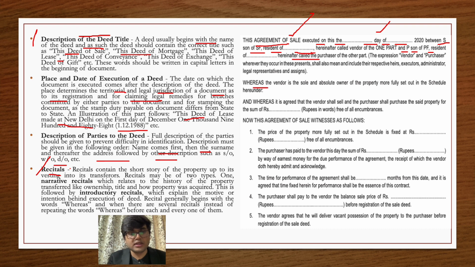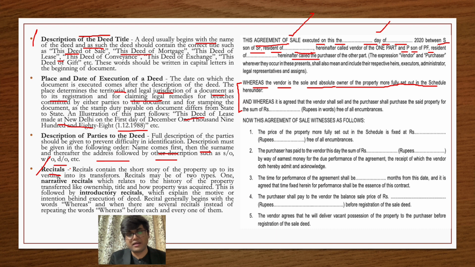Whereas, now these are the recitals, these two are the recitals here. Whereas the vendor is the sole and absolute owner of the property set out in the schedule. Now they are mentioning that the vendor is the sole owner of the property. They are giving a background of it. Why? Because in the upper part we have mentioned that the parties are entering into a contract. And why are they entering into the contract?